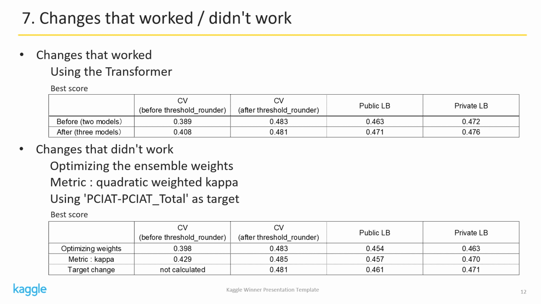The changes that did not work were optimizing ensemble weights, learning with kappa as the metric, and learning with PCIAT total as the target. The scores are as shown in the lower table. Of these, the change in metric had a good CV, but the leaderboard score did not improve as much as expected.